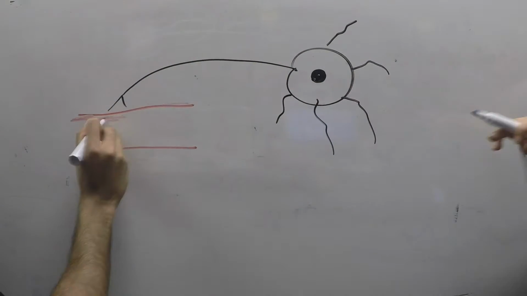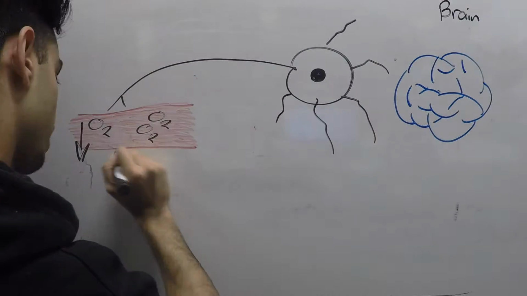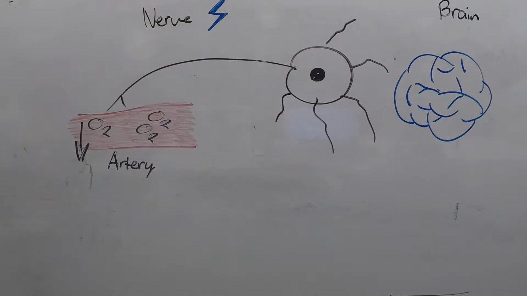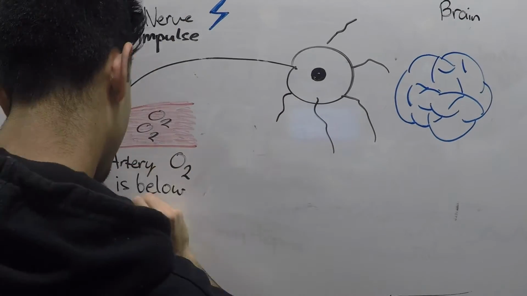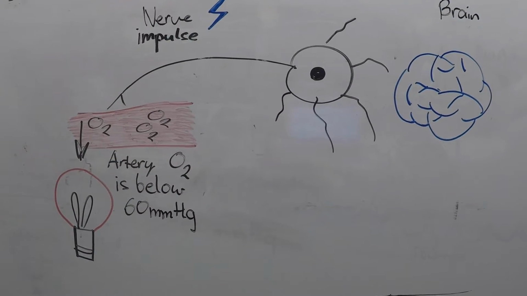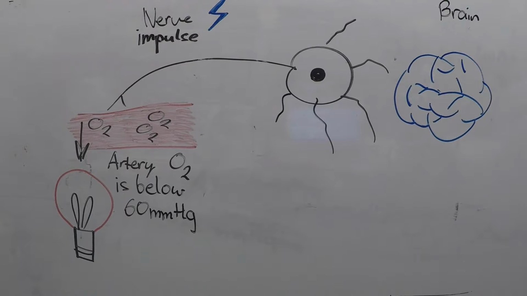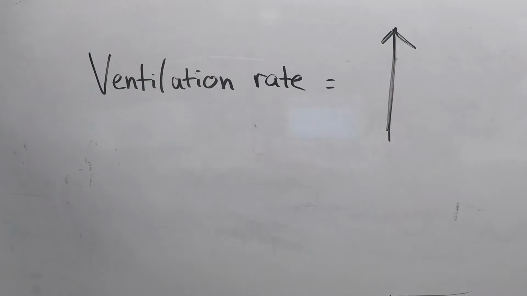Peripheral chemoreceptors located in the carotid and aortic bodies detect changes in the arterial blood with a partial pressure of oxygen below 60 millimeters of mercury. Since our arterial partial pressure of oxygen is at 52 millimeters of mercury, these chemoreceptors send signals via afferent sensory neurons to the dorsal respiratory group. This triggers a reflex where we can see an increase in ventilation rate.